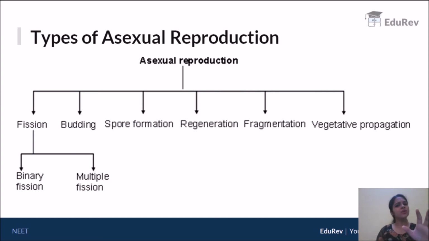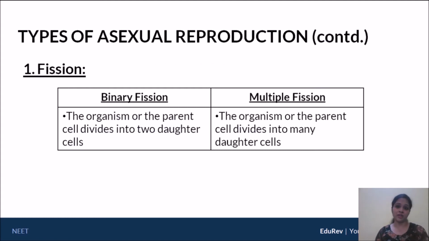Okay, so let's go to the first type of asexual reproduction, the simplest of all, and that is fission. Fission is actually of two types. One is called binary fission and the other is called multiple fission. What is the meaning of this? Fission basically means that the parent body divides to give rise to offspring directly, and the amount of cytoplasm is almost equally distributed amongst the daughter cells.